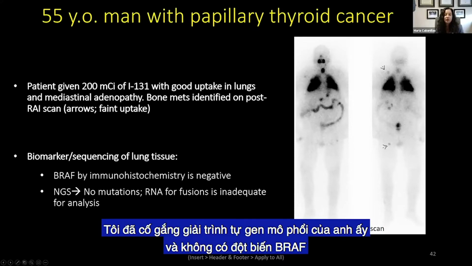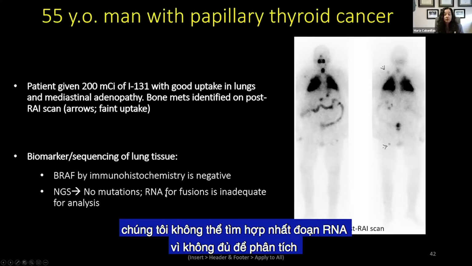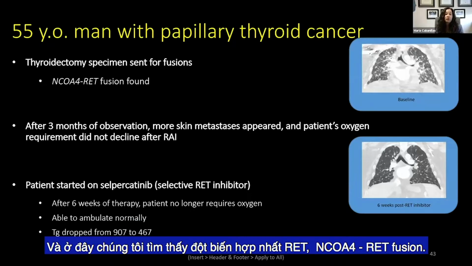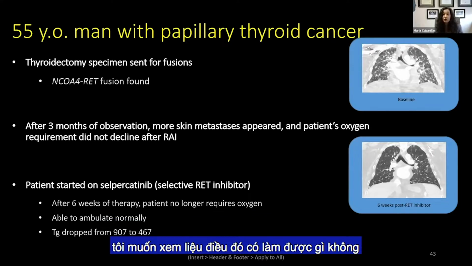I tried to sequence his lung tissue, and he didn't have a BRAF mutation. The next generation sequencing had no mutations in DNA, but they were not able to do the RNA fusions. It was inadequate for analysis. So I sent in another specimen from his thyroidectomy surgery, and here we found a RET fusion, the NCOA4-RET fusion. I observed him after radioiodine because I'd already given him the treatment. I wanted to see whether that was going to do anything. It really clinically did not make a difference.